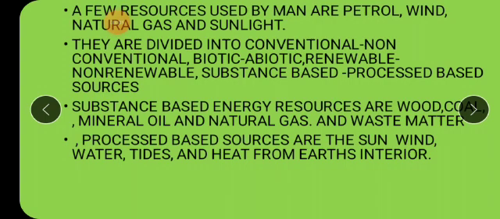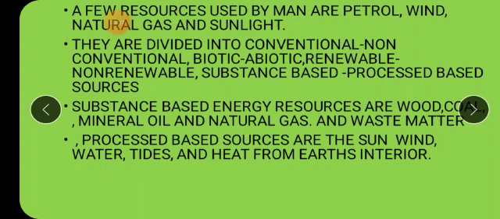Is it like that? No, you have to process that water. We need a big hydroelectricity power plant. There we need some machines which will convert the water into electricity. So they are said to be process based energy. We have to do the processing, we have to carry out certain steps, we have to set up the factories, we have to set up the industries, machines, and then only that energy could be produced. They are said to be process based energy.